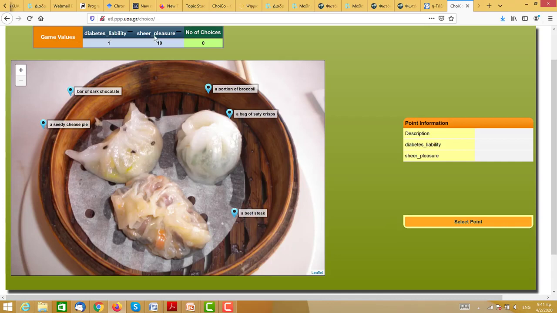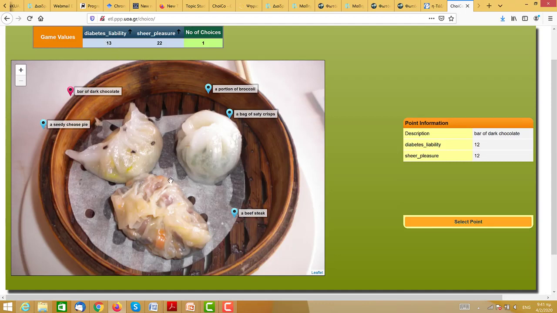And I have a couple of values: diabetes liability, how likely it is for me to get diabetes if I eat this piece of food, or sheer pleasure. So if I go into a dark bar of chocolate, which is my favorite, then I can see that if I eat the chocolate, I will gain in liability to get diabetes, but I will also have pleasure. So there's a plus and a minus consequence. And I have to make a choice whether I'm going to do it. My liability is 1 at the moment, and my pleasure is 10. So I will gain a lot in pleasure, but I would also gain in liability.